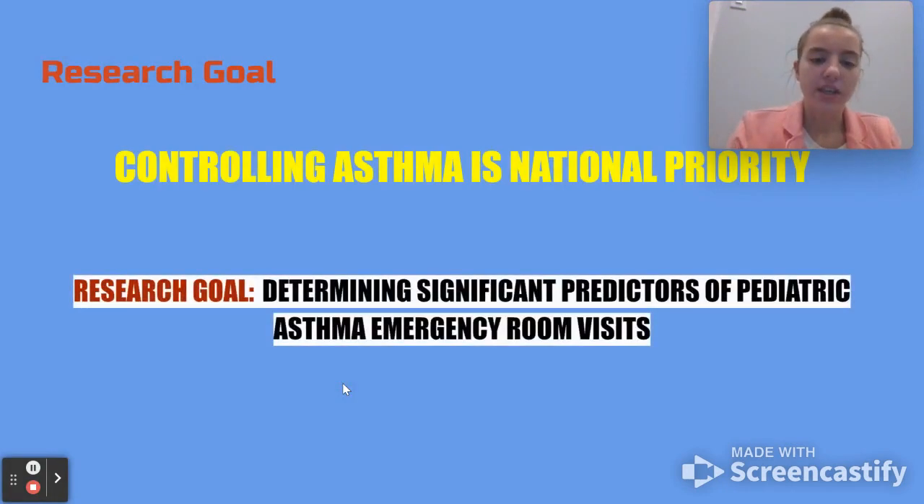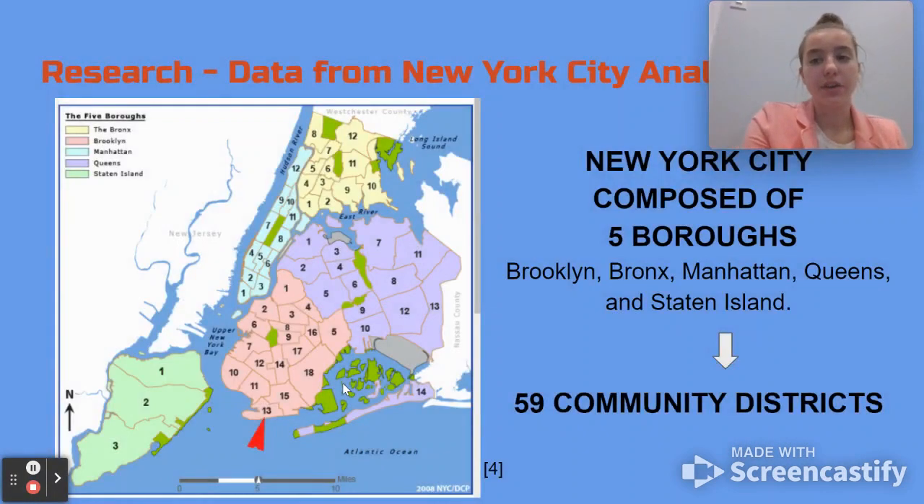My research goal is determining the significant predictors of pediatric asthma emergency room visits. To do this, data from New York City was utilized. New York City is composed of 5 boroughs: Brooklyn, Bronx, Manhattan, Queens, and Staten Island. These boroughs can be further broken down into 59 community districts.